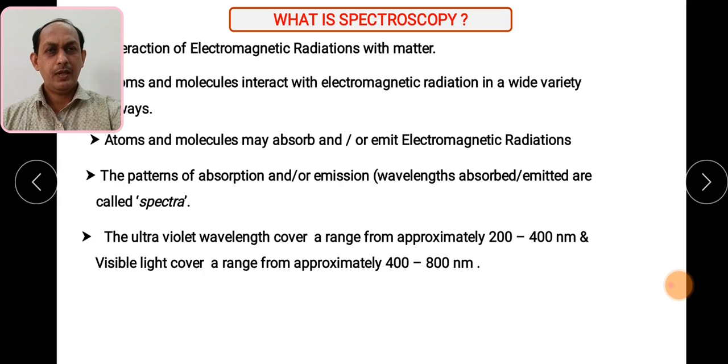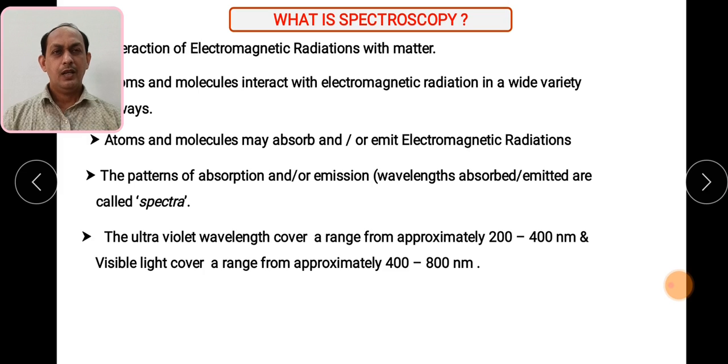The visible region lies between 400 to 800 nanometers, and in the combination of UV and visible spectroscopy, it is basically the electronic excitation of molecules, in which the electrons present in the lower orbitals get promoted to higher energy orbitals,